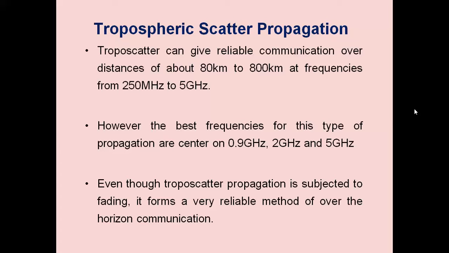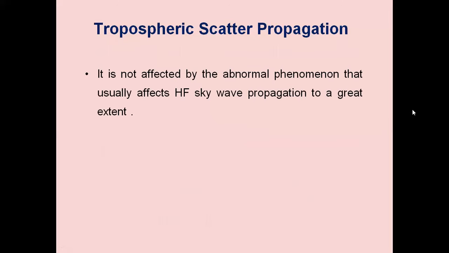So the main important application areas are long distance telephone communication and other communication links. They are good substitutes for microwave links or coaxial cables. It is not affected by the abnormal phenomena that usually affect HF skywave propagation to a greater extent.